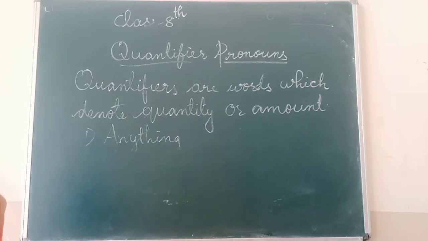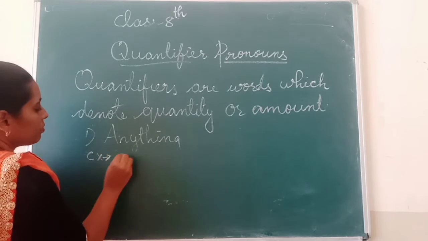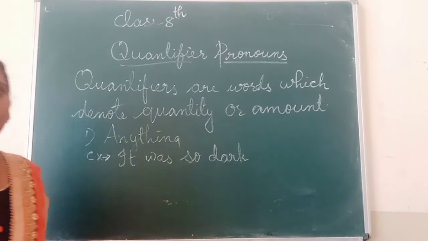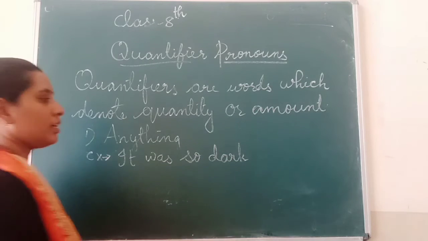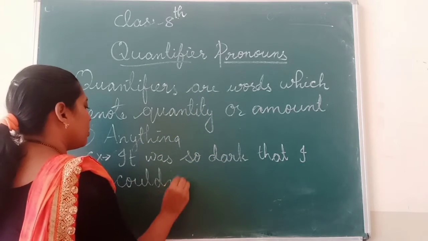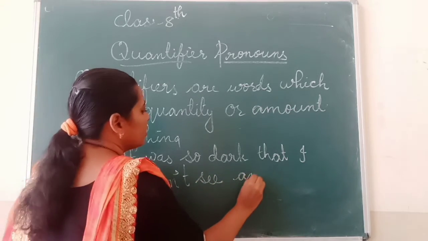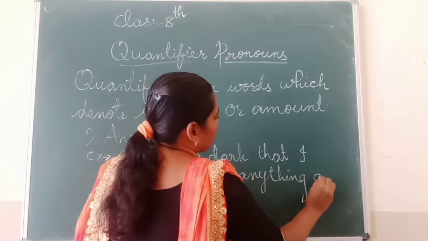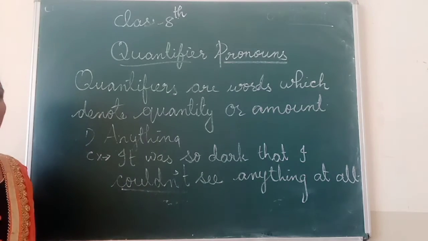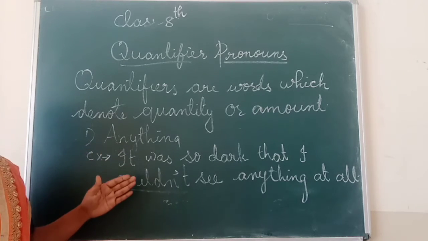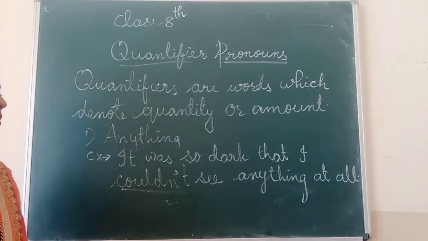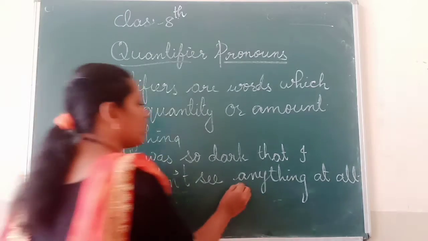Here I give an example. It was so dark that I couldn't see anything at all. See, here I used a negative word, couldn't. So wherever we use anything in a sentence, it is related to a negative sentence. It was so dark that I couldn't see anything at all.